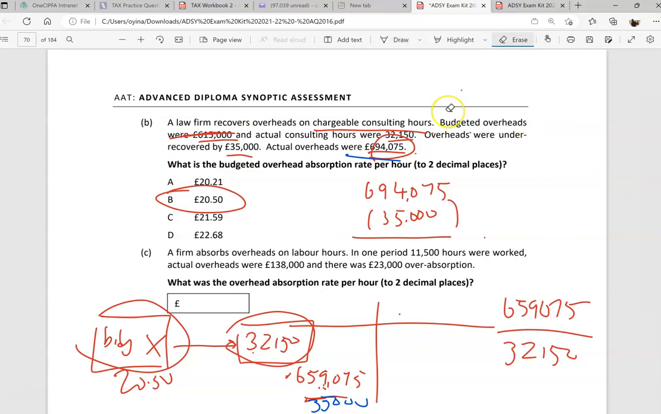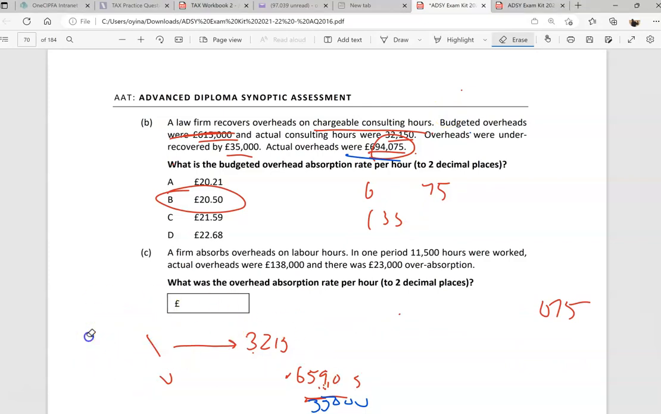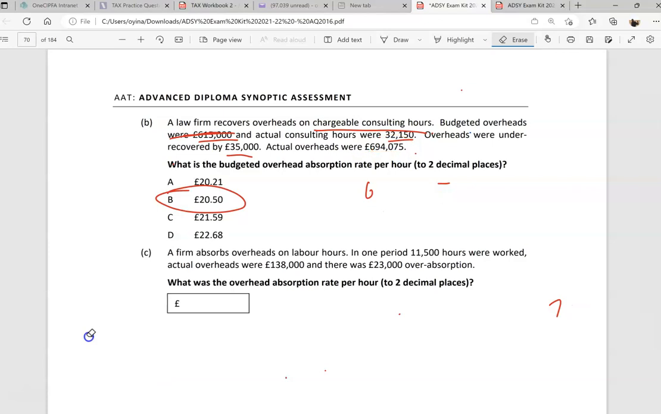Right, and let's finish off very quickly with C. Let's clean this out. The answer is B there.